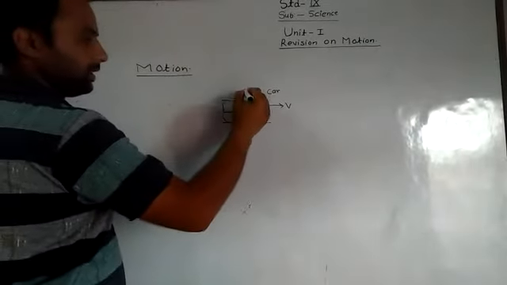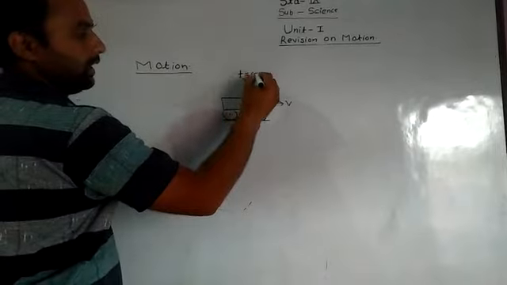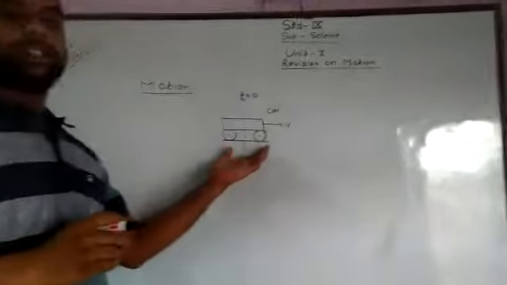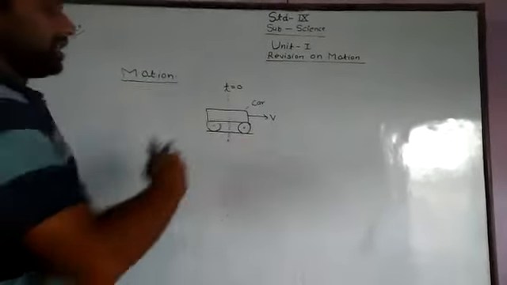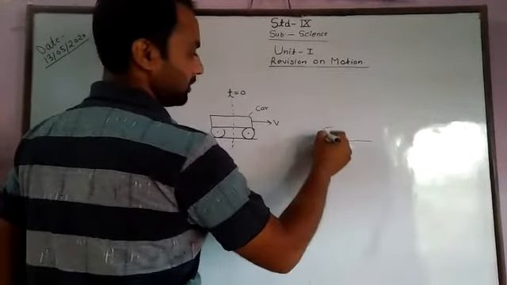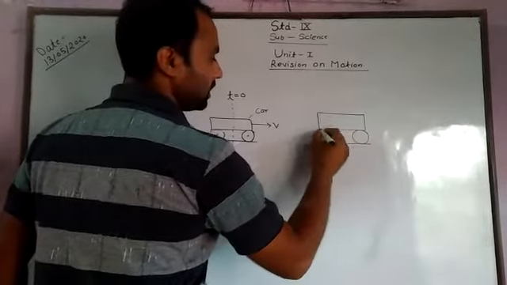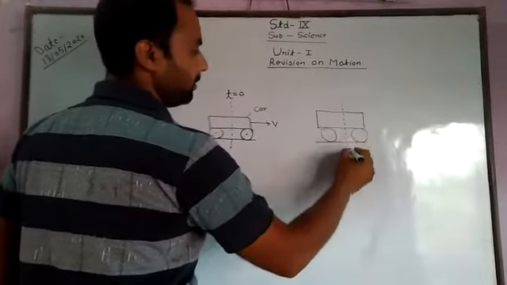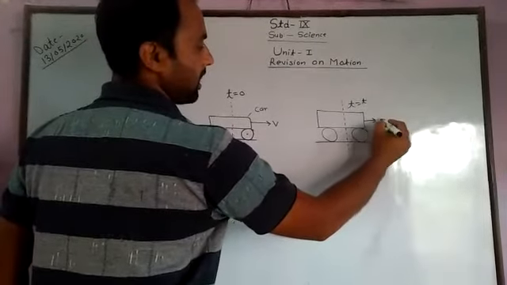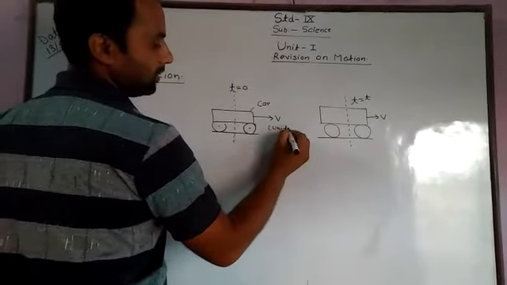It means at t equal to 0, the car is in this location. As the time passes, the car changes its position. It means at t equal to t, there v is the uniform speed.